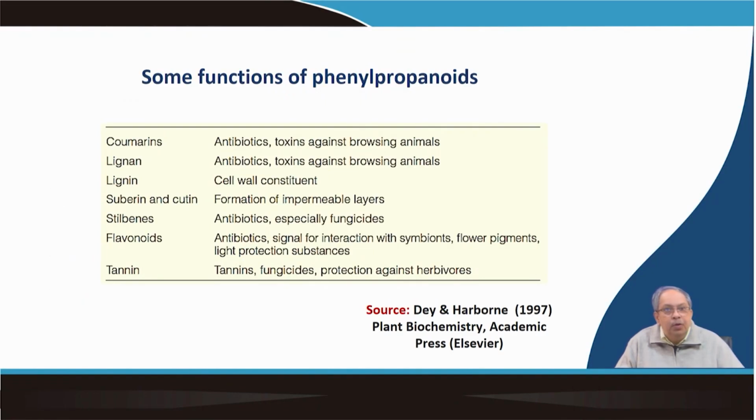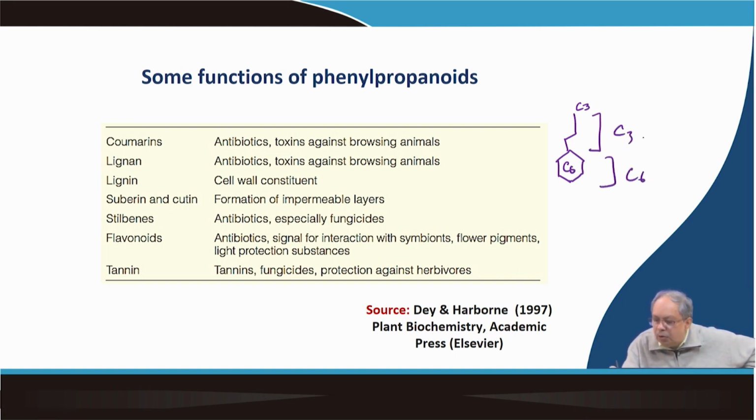Phenolics, as we say, is basically a phenol containing a hydroxy group, we will come to that. Why do we study phenolics and phenylpropanoids? Phenolics is a big name, and it mostly starts with phenylpropanoids. Phenylpropanoids are generally C6C3 compounds. For example, this is C6 and this is C3. So, this is a 3 carbon and this is a 6 carbon. These are phenylpropanoids.